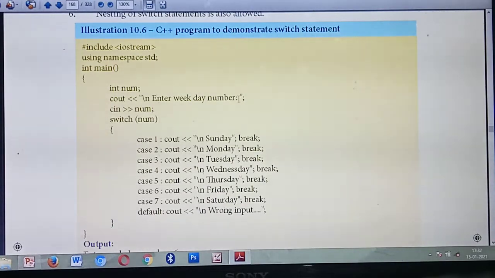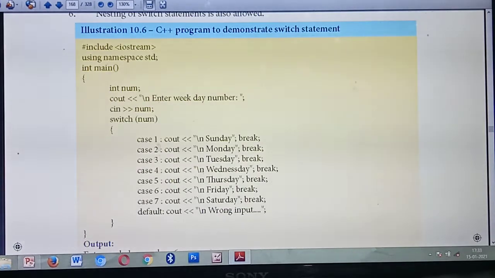Sometimes you are entering the number 1. At that time it will check whether num is 1. It will check which case has the number 1, that is case 1. So inside case 1, what output do you get? Sunday. Okay. Sometimes you are entering the number 2. It will check whether case 1 matches, no. Then it will come to case 2. Which one is satisfied? This one, case 2. So what's the answer? Monday.